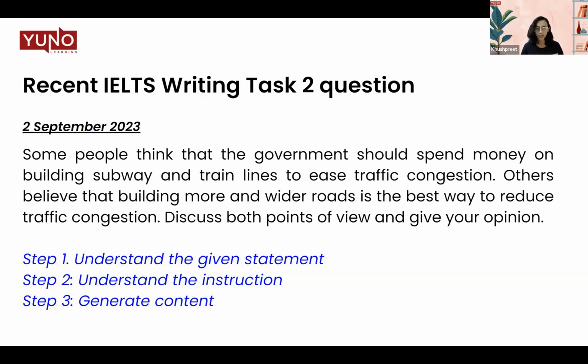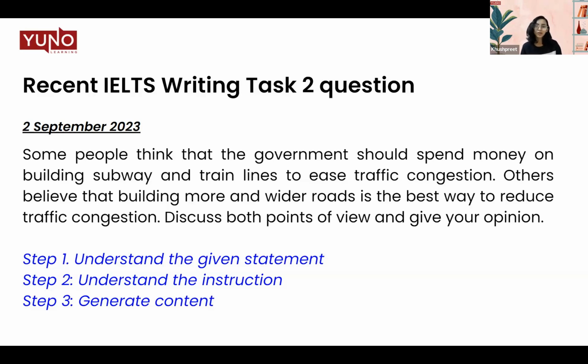Step 3 is generate content. I always advise my students to write down their points before they start writing the essay. This makes sure that you know what you're writing about and you follow a proper track and do not get lost while writing down your points. Because a lot of the time students might forget their points or also get a little digressed. They might move on to the trajectory ideas.